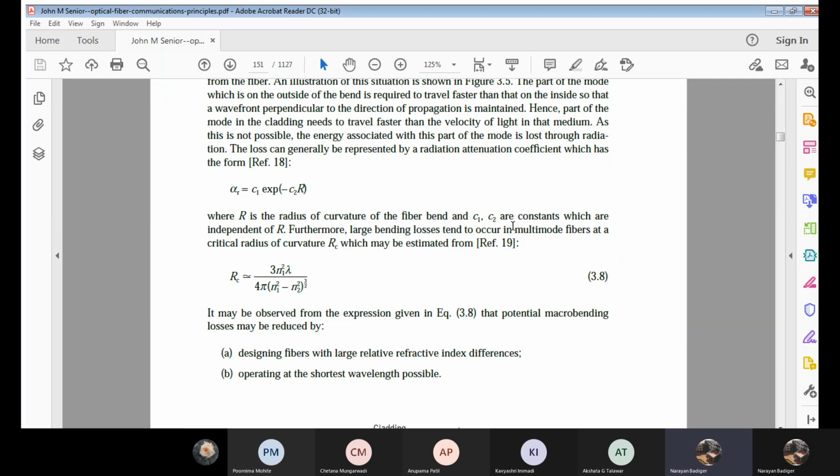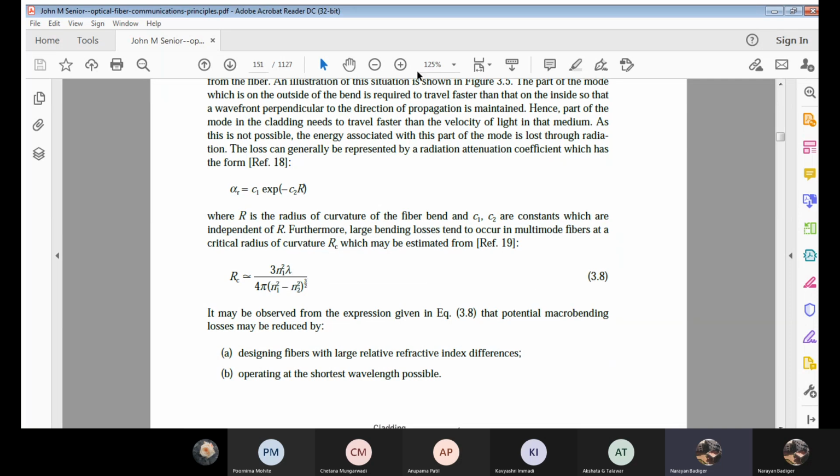Now, if I want to consider multimode fibers, considering again the critical radius of curvature given by RC, that RC value is given by 3 n1 square lambda divided by 4 pi into the difference. We already have studied this difference, n1 square minus n2 square. What is this difference? This is the relative refractive index difference. In module 1, we already discussed this, the same difference. Now, why?